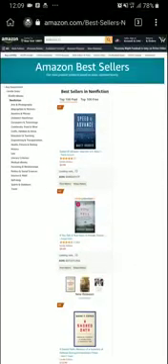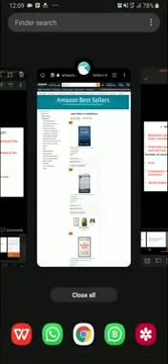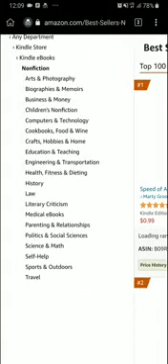Now to niche down, which is the final step I gave you in case you don't meet your criteria, you just come to this side panel, and you will see different topics. And I normally advise when doing summaries, go for biographies, or you go for health, fitness and dieting, or you go for parenting and relationship, or politics and social sciences. Niche down under these niches. They have good books you can summarize. So let's go for biographies and memoirs.